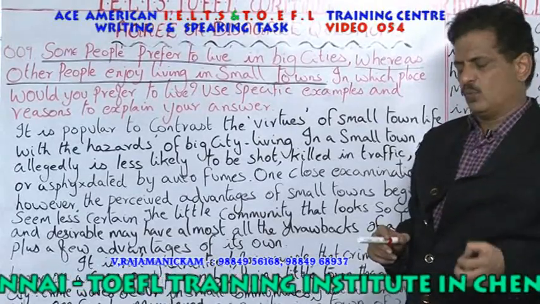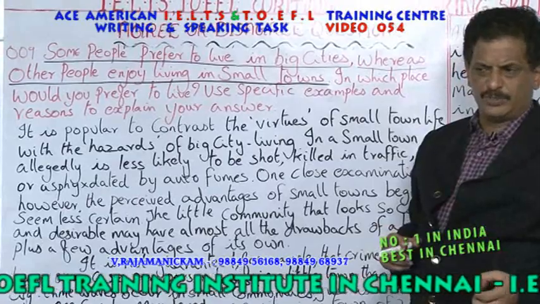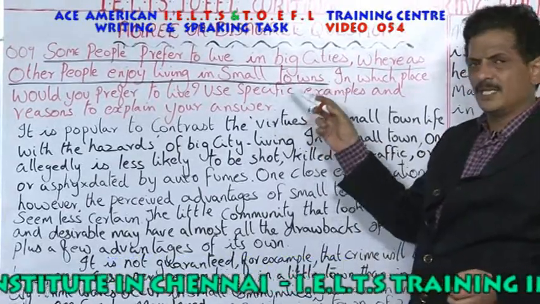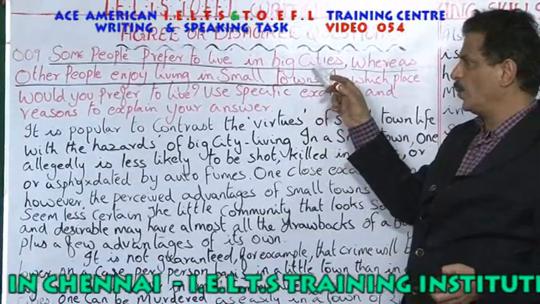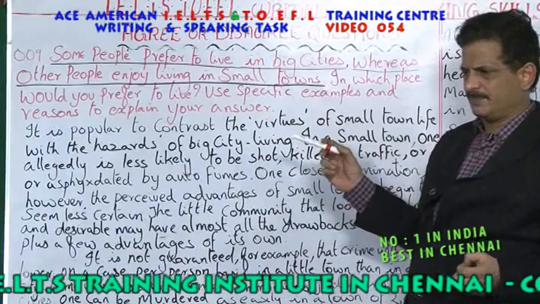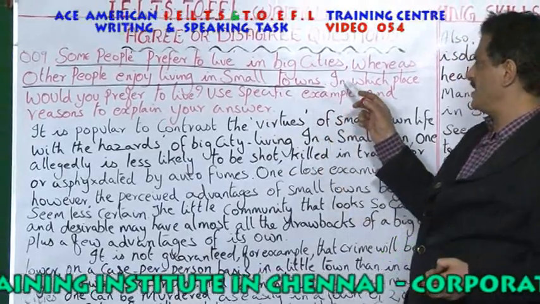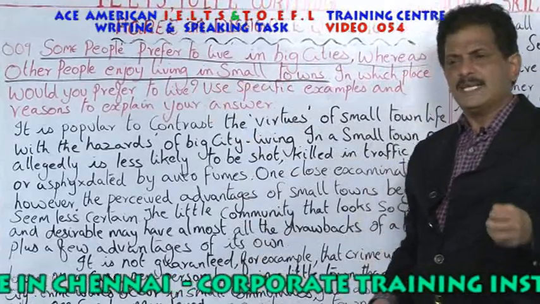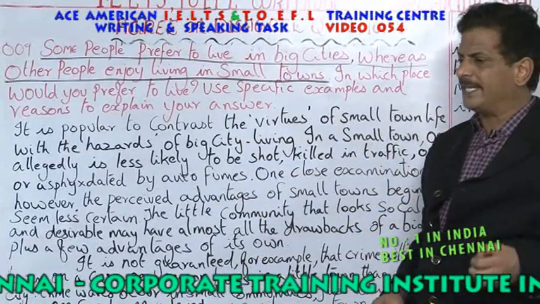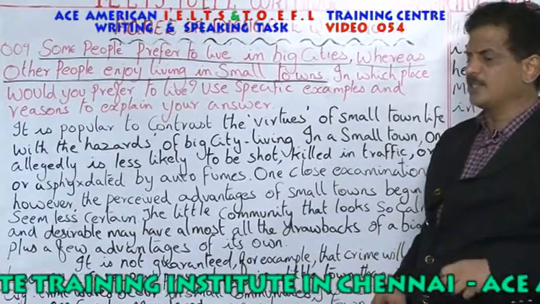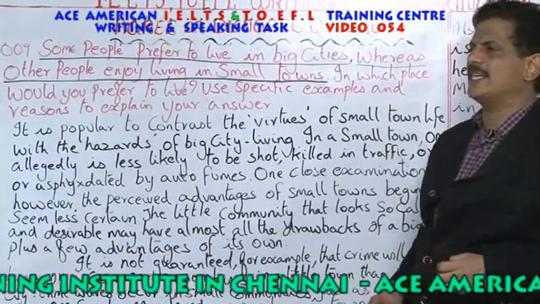What is given? What the examiner wants from you. What is it he wants? He wants you to tell whether it is better to live in big cities or small towns. That's what the examiner needs. And also he says, in which place would you prefer to live? He generally asks you which is better, city or village. Then he comes to the question: which place do you prefer to live? Is it in a village or in a city?